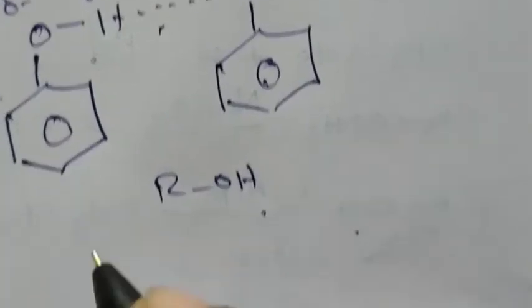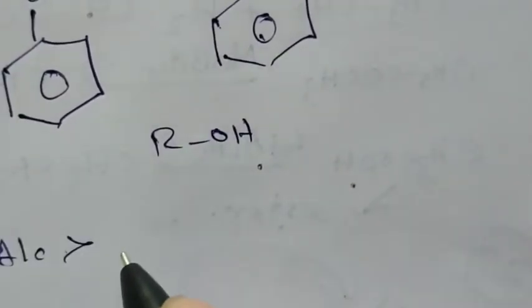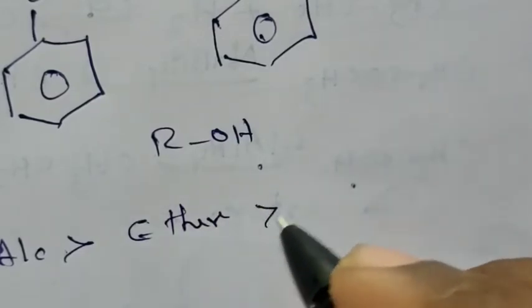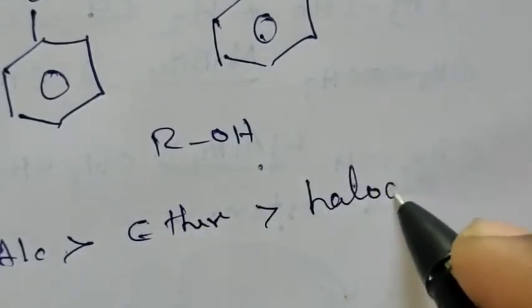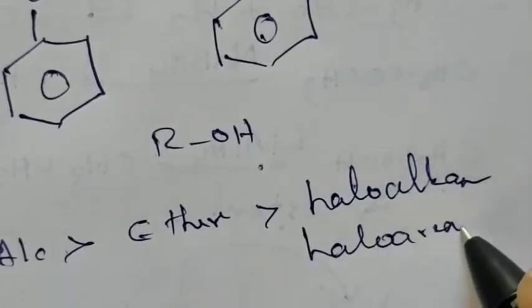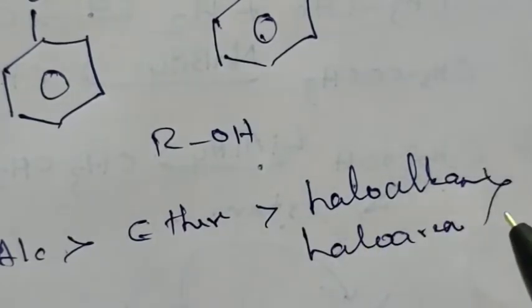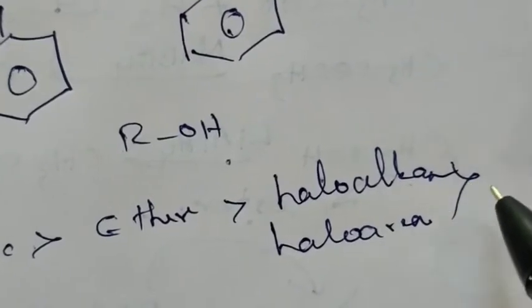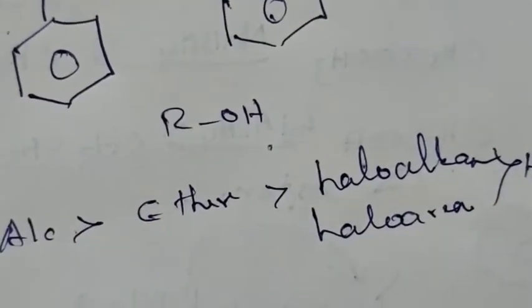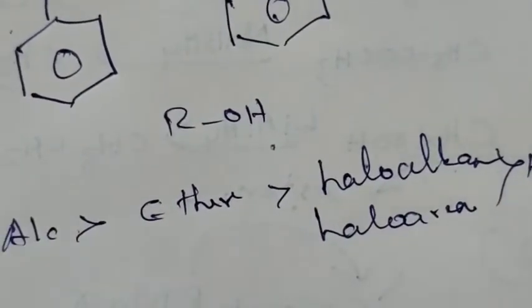That means alcohol possesses higher boiling point than that of ethers, haloalkanes and haloarenes as well as hydrocarbons of comparable molecular masses. But due to intermolecular hydrogen bonding, alcohol possesses higher boiling point.